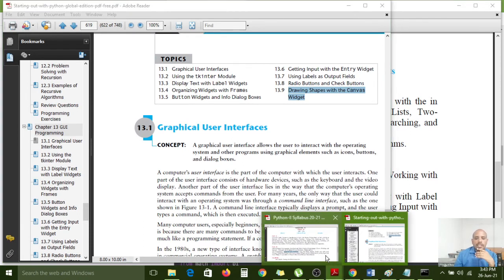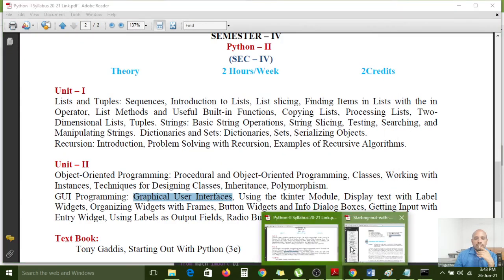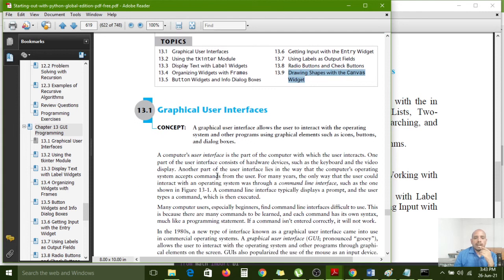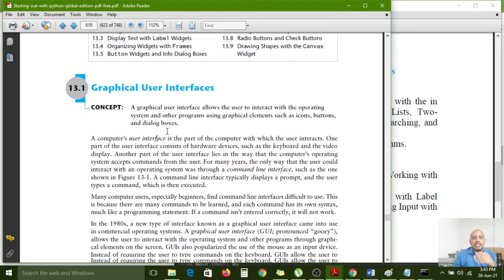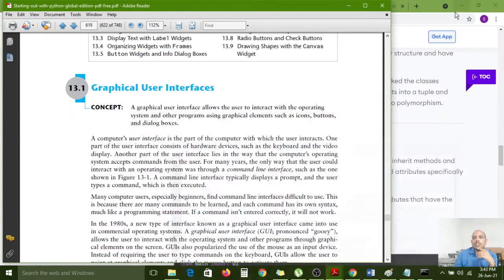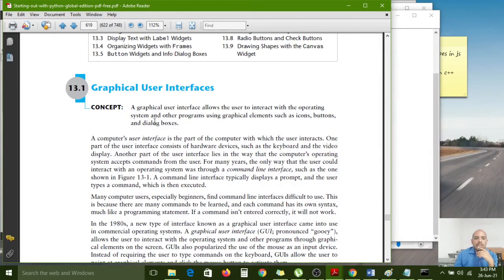A graphical user interface allows the user to interact with the operating system and other programs using graphical elements, such as icons, buttons and dialog boxes.